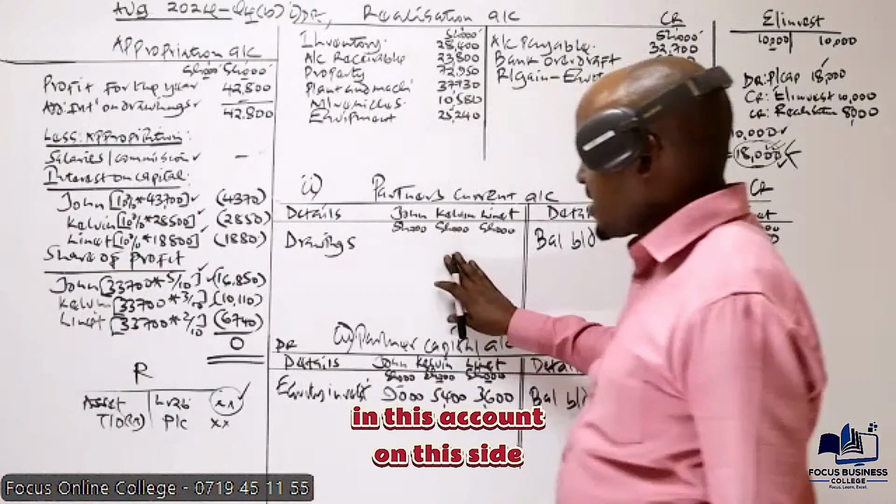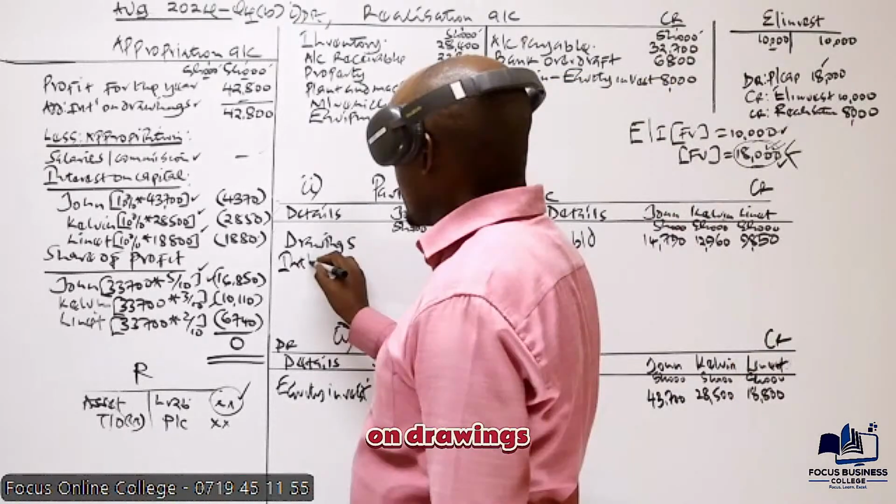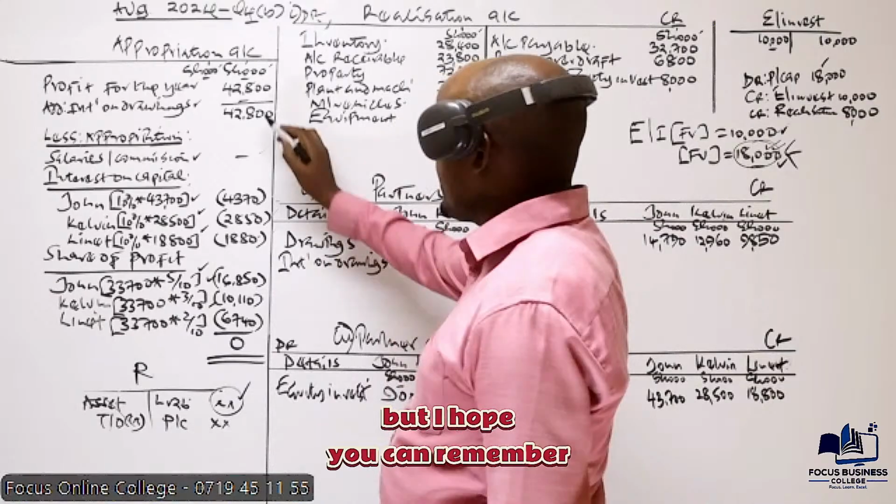On this side, we record drawings. In case we had any interest on drawings, that one should also be debited here, but I hope you can remember you don't have any interest on drawings.